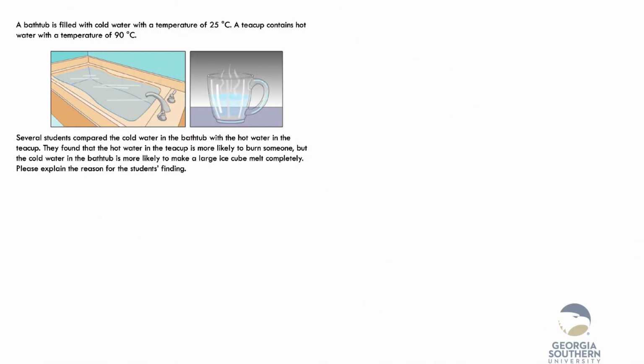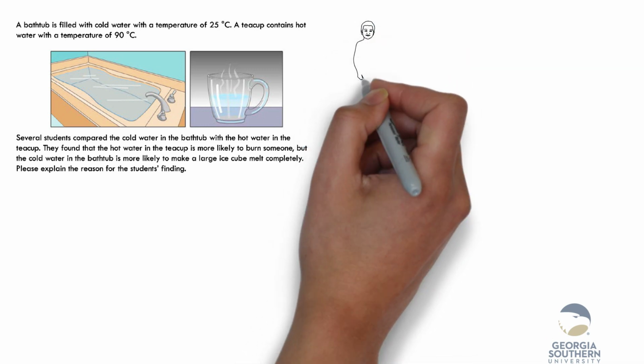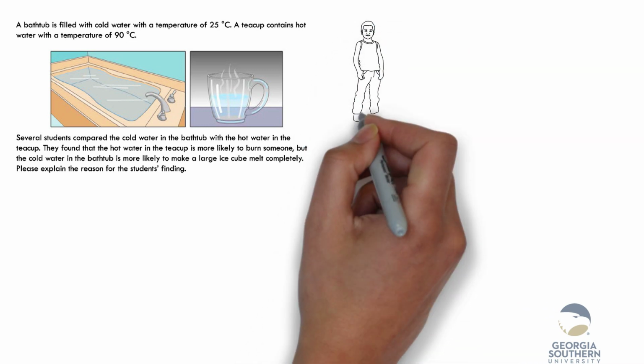Instead, it asks students to explain two phenomena. The hot water is more likely to burn someone, while the cold water is more likely to melt an ice cube. While temperature explains the first phenomenon, thermal energy explains the second phenomenon. Let's look at students' responses to this revised item.